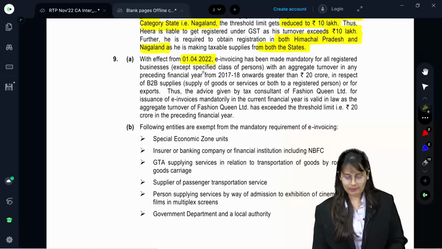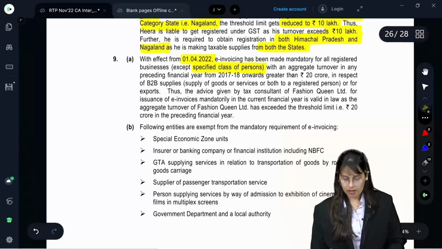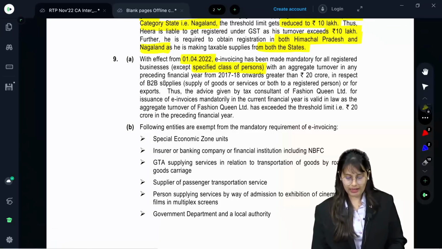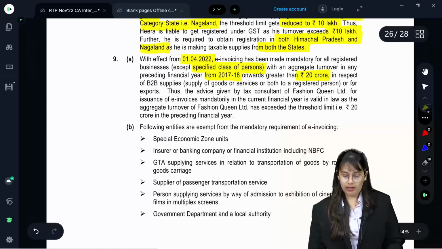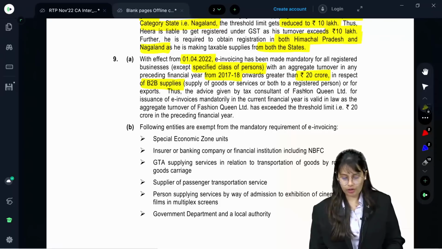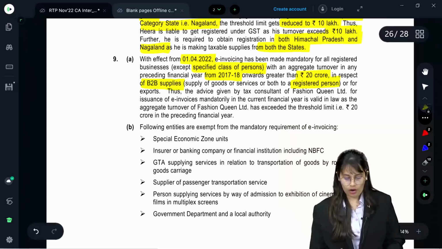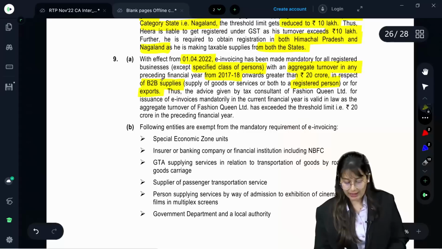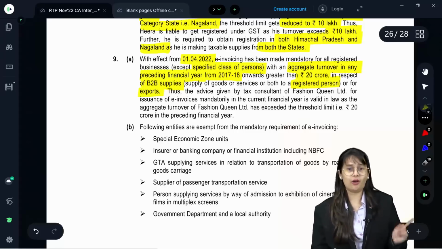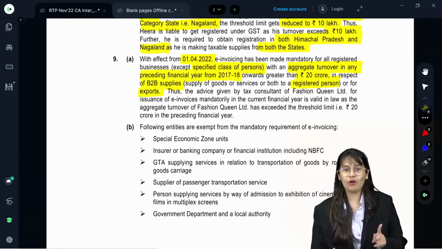Registered business except specified class of person with an aggregate turnover in any preceding financial year from 17-18 onwards greater than 20 crore. In respect of B2B supplies, that is supply of goods or service or both to a registered person, or for exports. Don't forget to write aggregate turnover in any preceding financial year from 17-18 onwards, also B2B and export.